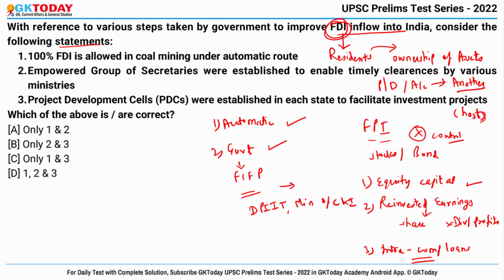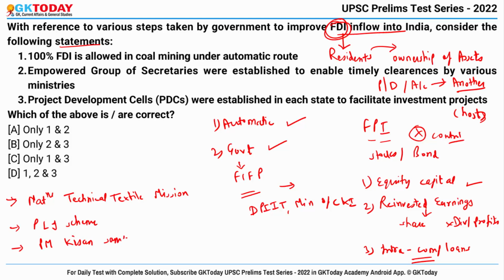To increase the FDI inflow into India, the government has taken various steps. For example, it launched various schemes that attract investment, such as the National Technical Textile Mission, the Product Linked Incentive Scheme, and Pradhan Mantri Kisan Sampada Yojana. Also, the government has elaborated upon the initiatives under Atmanirbhar Bharat to encourage investment in different sectors. Why was it in news?